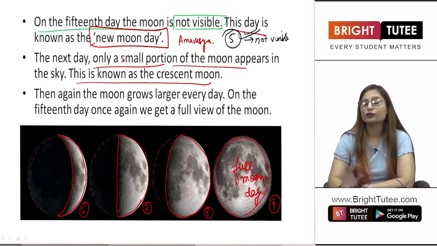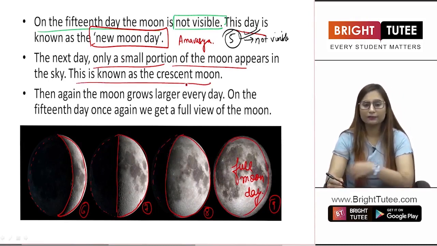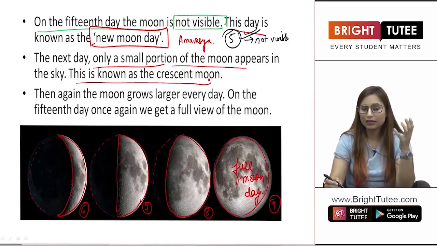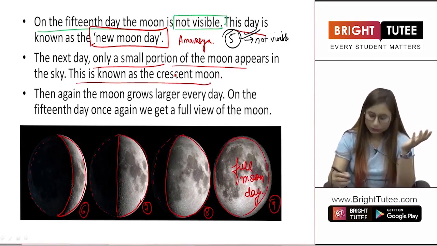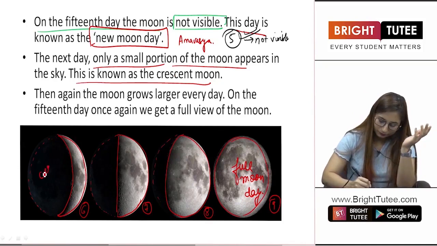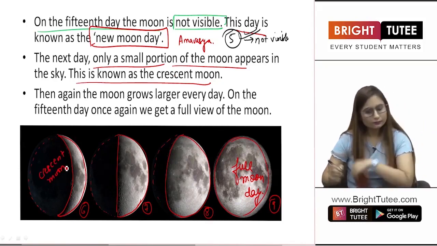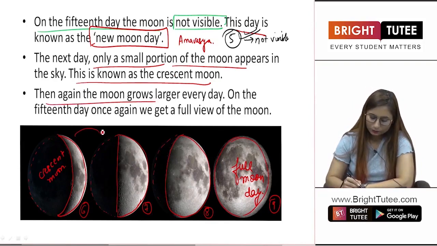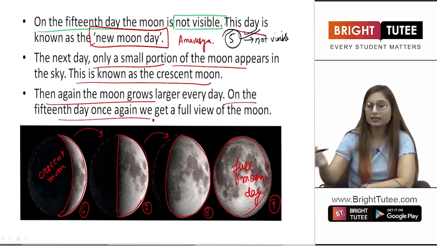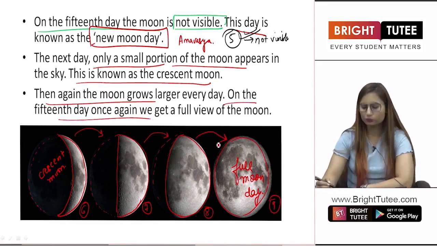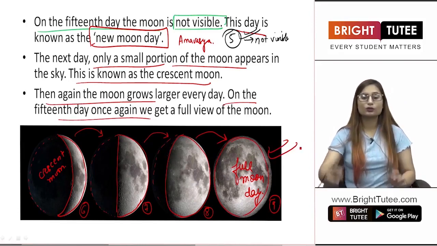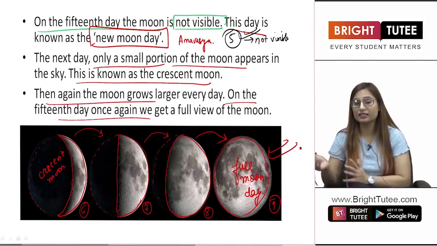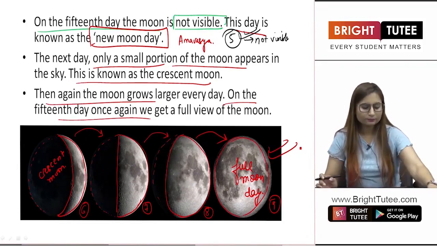Now the next day of new moon day is the time when we see a small portion of the moon that appears in the sky. This is known as the crescent moon. Right, students? Then again the moon grows larger every day, from this to this, then this to this. And then on the 15th day once again we get the full view of the moon. This is the full moon day.